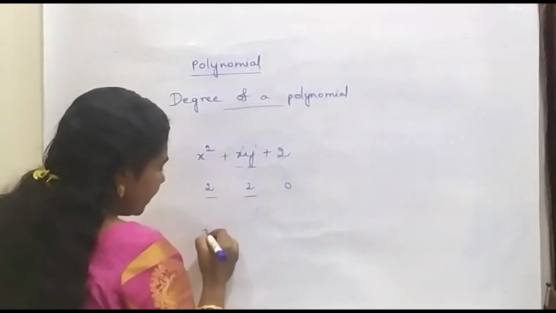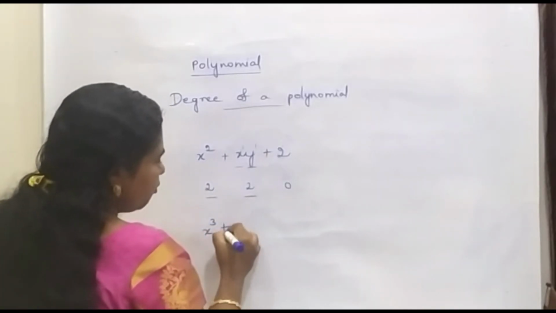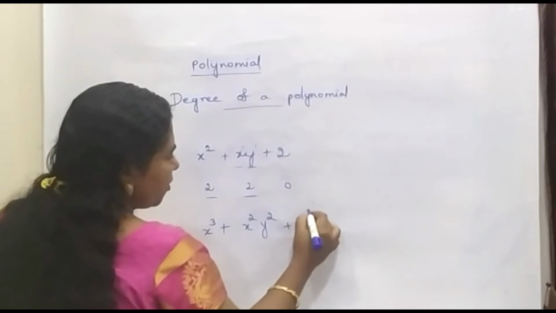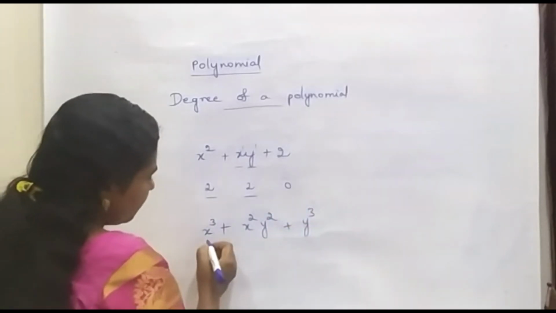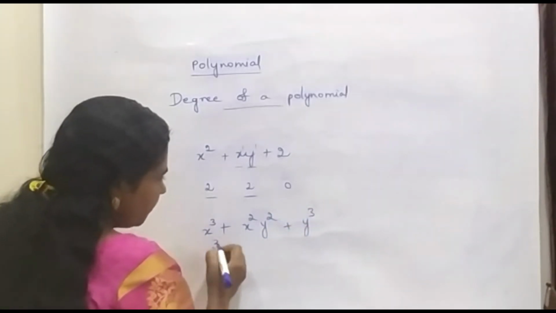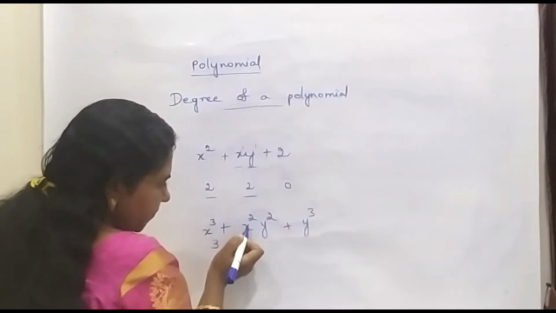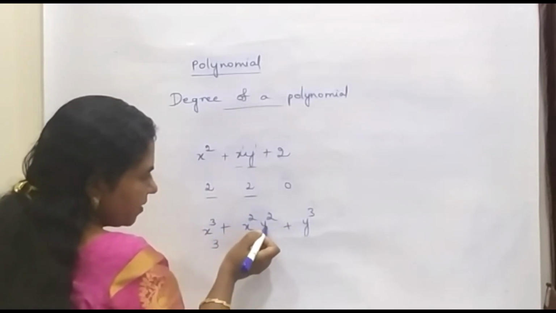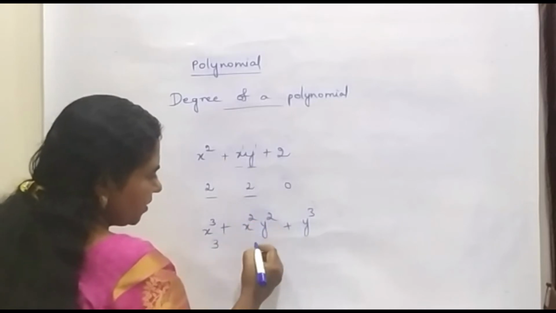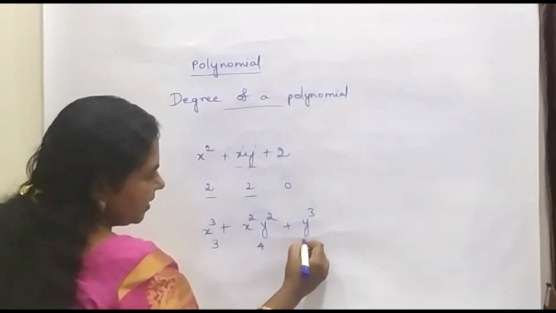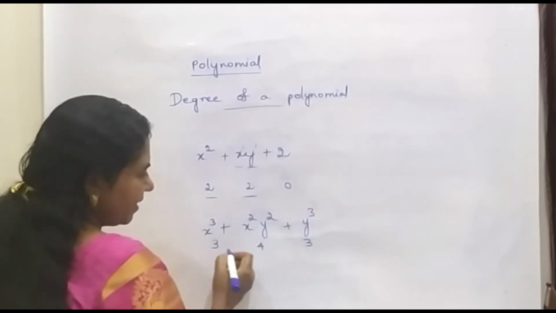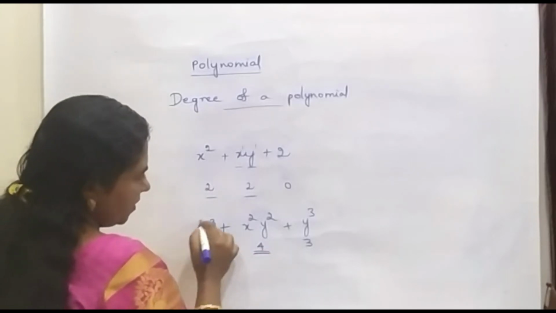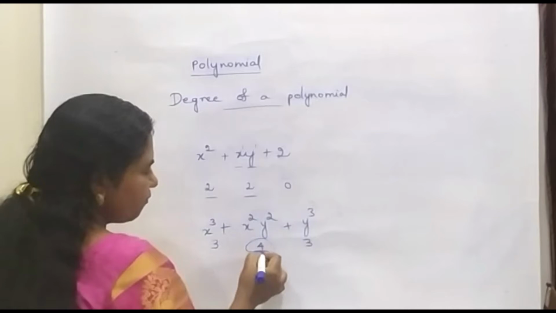Now let us consider this example, x cube plus x square y square plus y cube. Here for the first term the power is 3, and for the second term it is 2 plus 2 because this is also a variable and this is also a variable. So 2 plus 2 is 4, and here it is 3. Now the greatest power is 4, so the degree of this polynomial is 4.